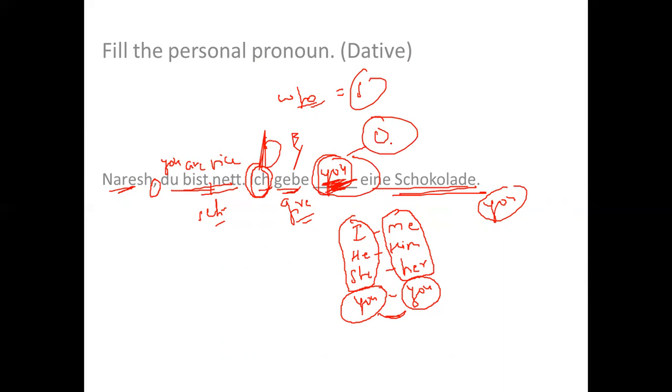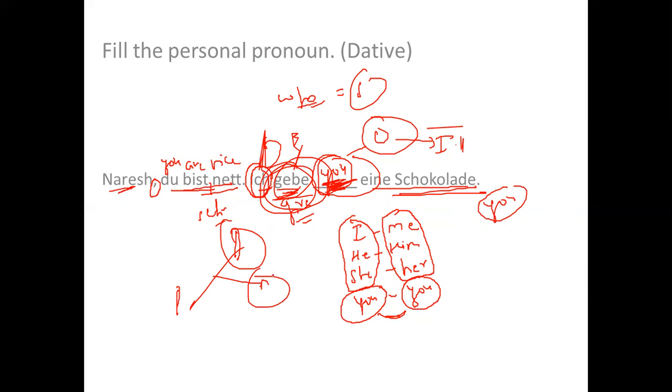It is an indirect object. And why is it an indirect object? Because the given verb belongs to mixed verbs, right? I told you there are two types of dative verbs: one is pure dative verbs and the second is mixed dative verbs. If you have missed that class, revise the notes of dative verbs.